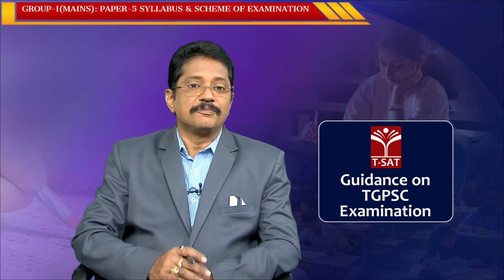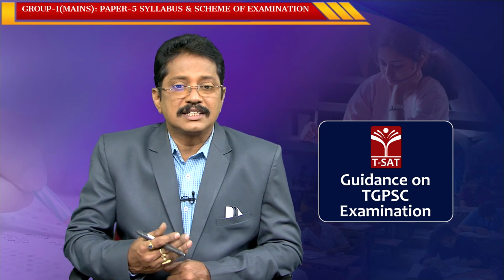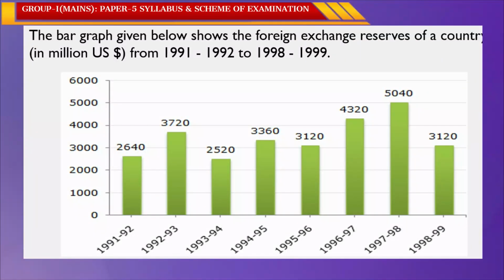Okay. Now, I am going to start the first area. What is the first area? Data analysis. As you know, data analysis may be a bar graph, a pie diagram, a line graph, or a frequency curve. Now I will start with a bar graph.